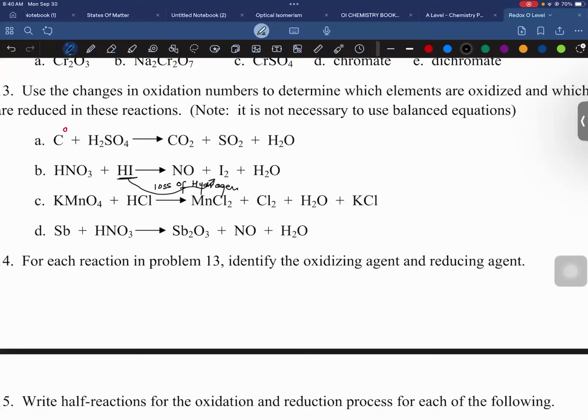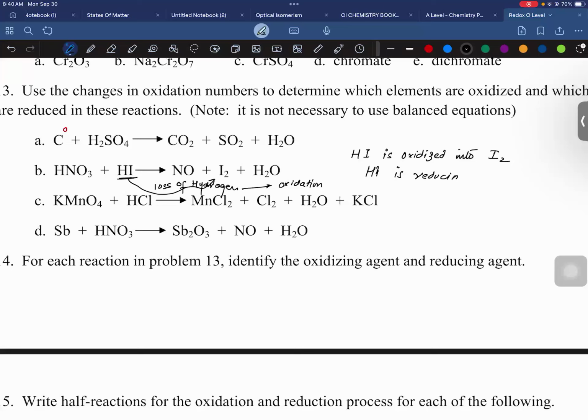And if we talk about HNO3, HNO3 is going into NO. This is the loss of oxygen.